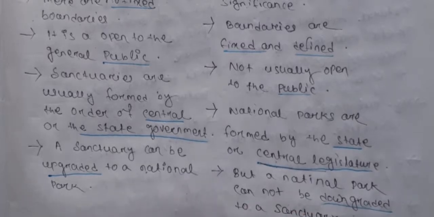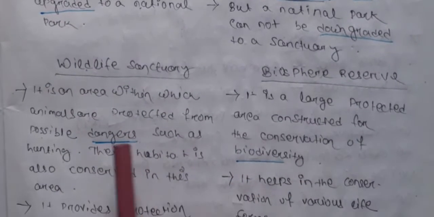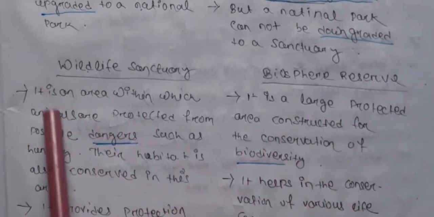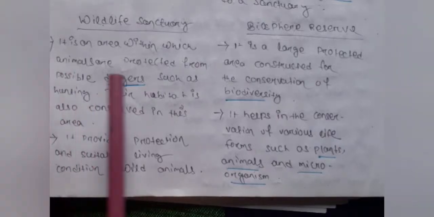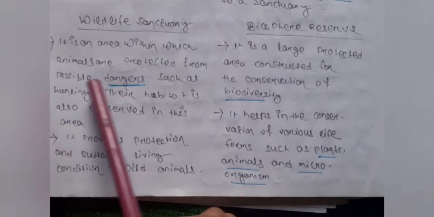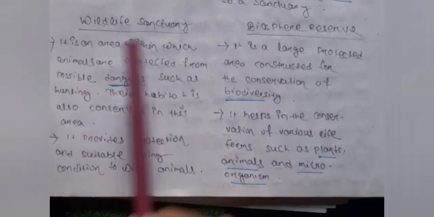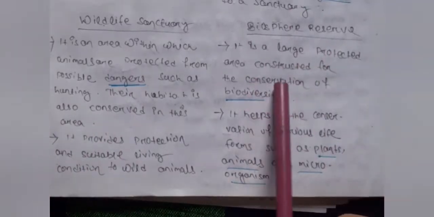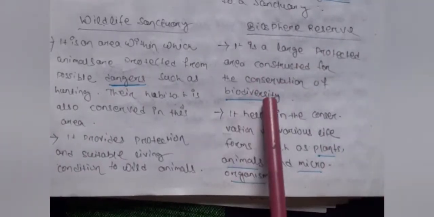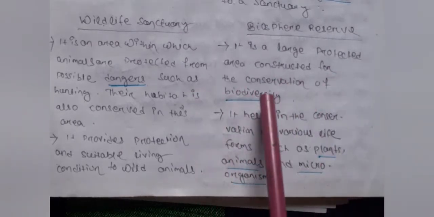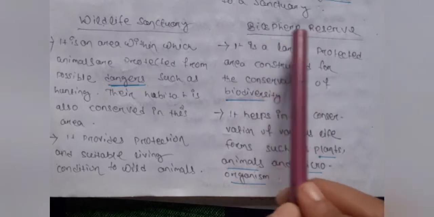Then see wildlife sanctuary and biosphere reserve. What is the difference? A wildlife sanctuary is the area to protect animals from hunting. So we can protect animals from hunting in a wildlife sanctuary, and their habitat is also conserved. But in a biosphere reserve, we conserve biodiversity. Biodiversity means all plants, animals, and birds; we conserve all in a biosphere reserve.